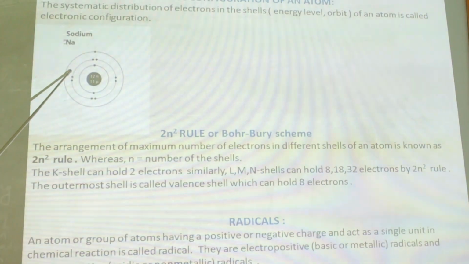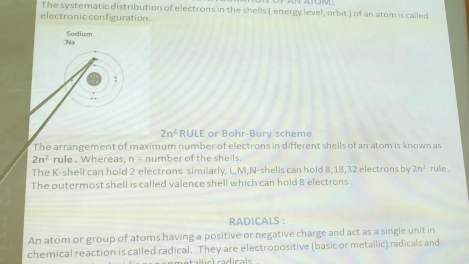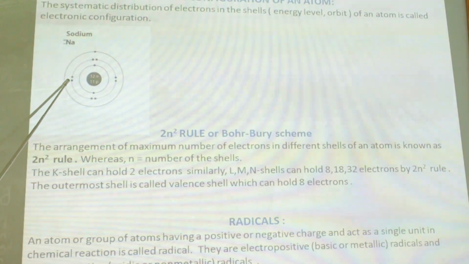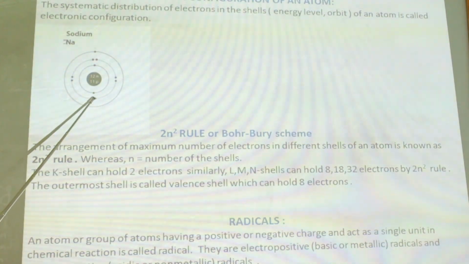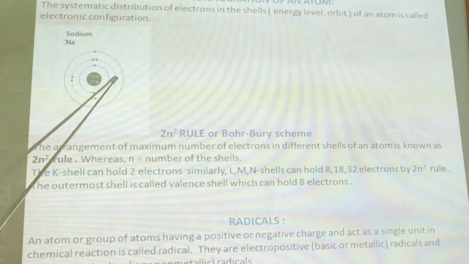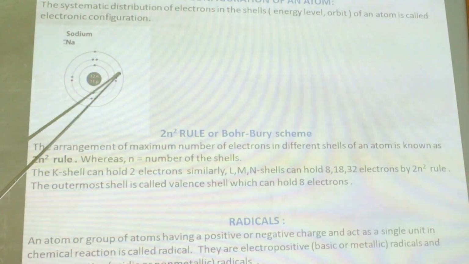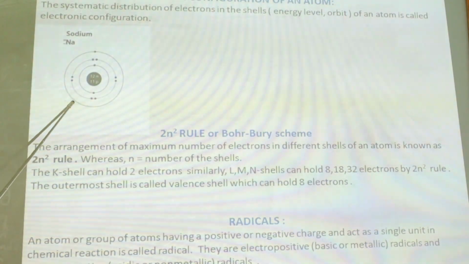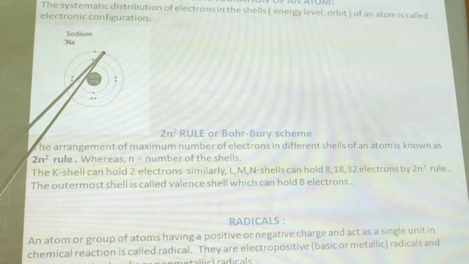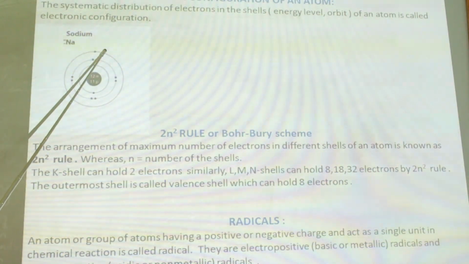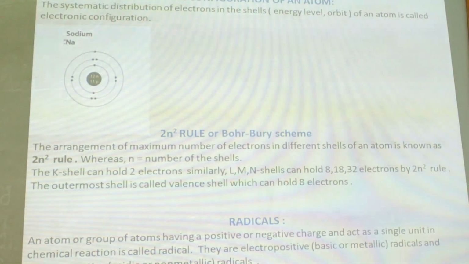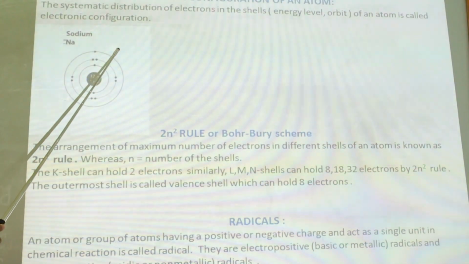The second shell, L shell, can hold 8 electrons: 2, 4, 6, and 8. The last shell is also known as the valence shell. The valence shell contains just 1 electron and it is called the valence electron. It takes part in chemical reactions. It determines the valency of the element as well.